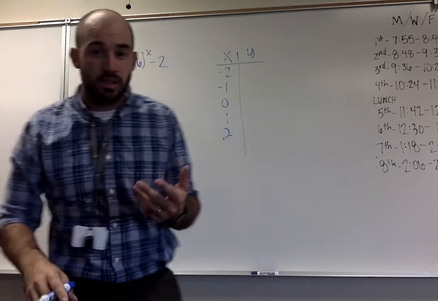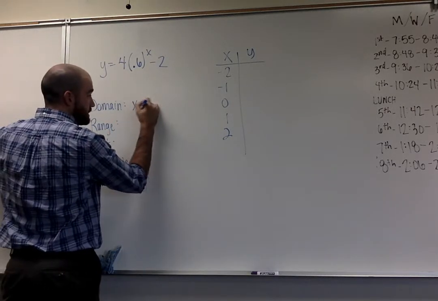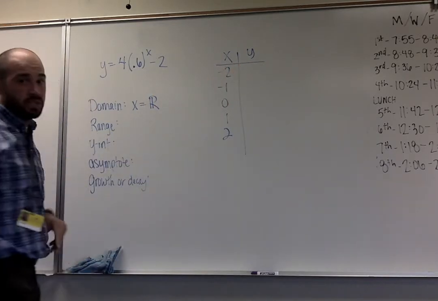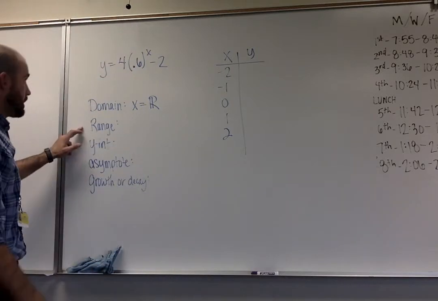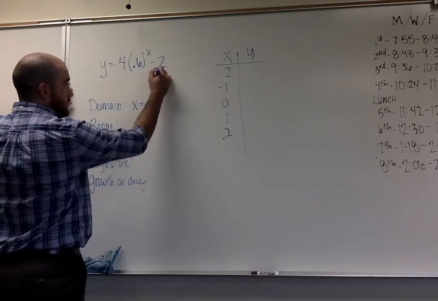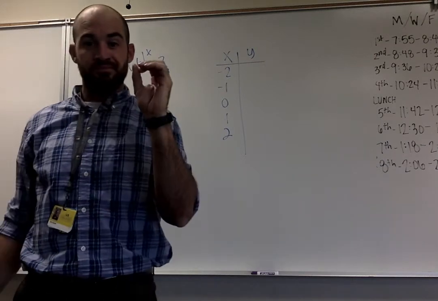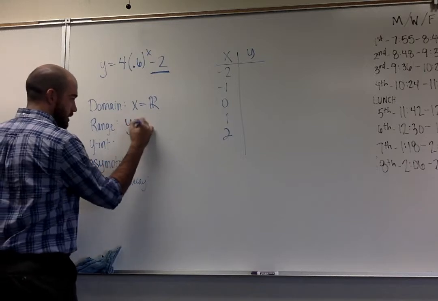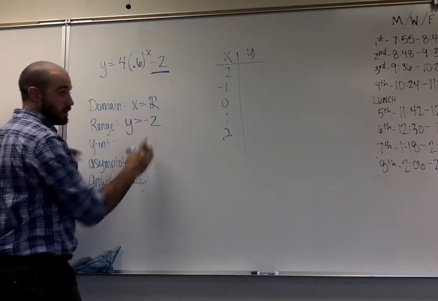Domain for all of our exponential functions, we said, is all real numbers, because it's going to be going in both directions forever and ever. There's no x value that we can't plug in here that's going to get us something that's not possible. Then my range we said is always going to come from that last value. If it's not there, y is greater than 0. If there's a number there, it's just y is greater than whatever you have there. If there's nothing there, y greater than 0.